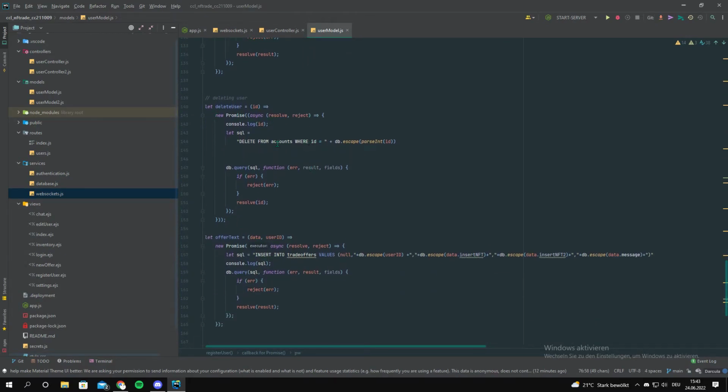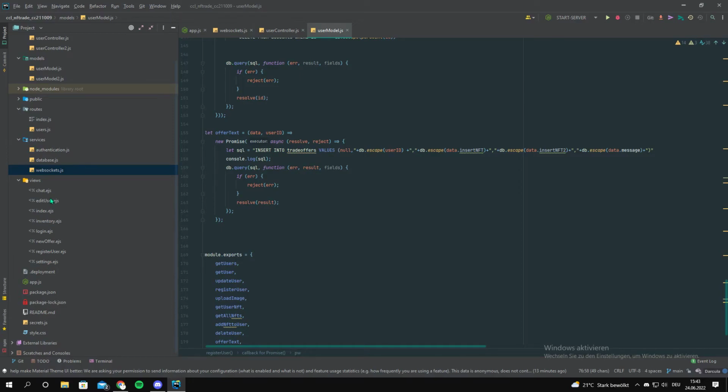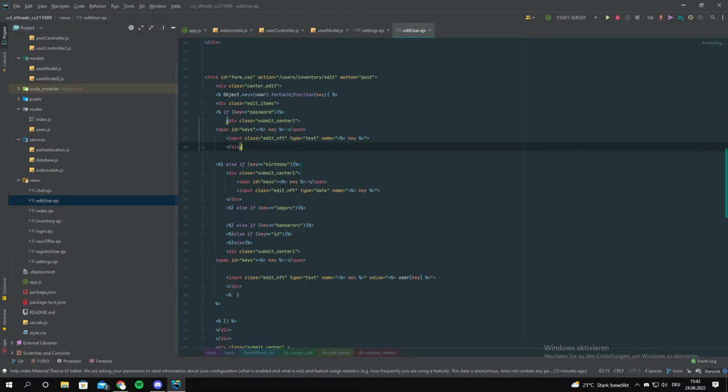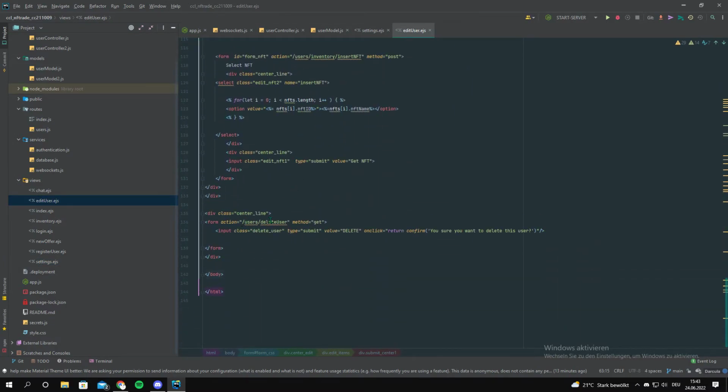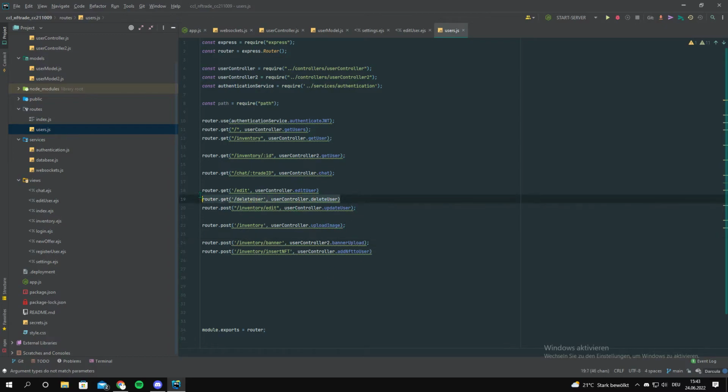Also a simple delete user was not very hard to implement. I just put a button on it, for example, in the user edit page. Down here is a delete user, and I made a route in the users.js for delete user. Where is it? Here. I also did a route for the chat, the inventory of other people, your own inventory, and also an authentication route for the banner as well. And lastly, add NFT to user or inserting it.